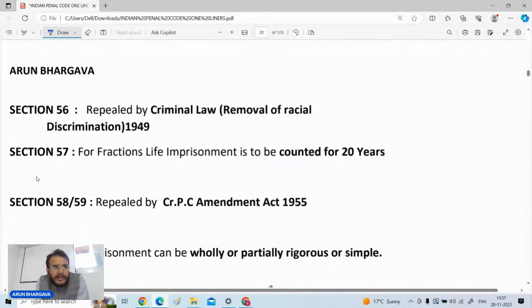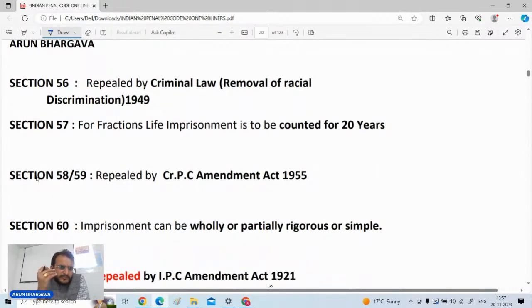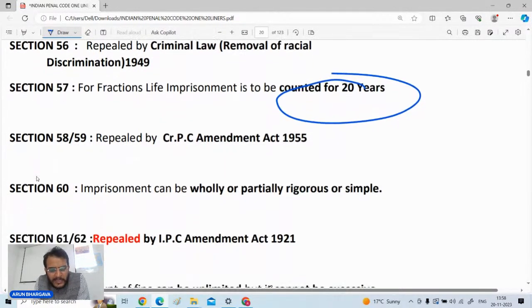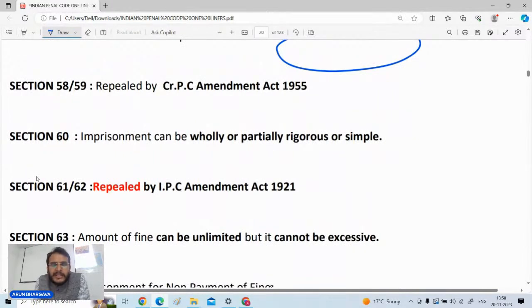Another question is that which comes from section number 57. 56 तो रिपील हो चुका है, that is removal of the racial discrimination act 1949 के थ्रू ये रिपील हो गया था. सेक्शन नंबर 57 आपके लिए इंपॉर्टेंट है कि whenever the life imprisonment is taken up, generally the life imprisonment is considered to be the whole of the life, but if any calculation is required to be done, fractions of life imprisonment are to be taken up, then it is to be counted for 20 years period. ठीक है, कभी भी आपको कोई कैलकुलेशन करनी हो लाइफ इम्प्रिजनमेंट के, इसको देखने के लिए हम 20 साल मान के चलते हैं, लेकिन लाइफ इम्प्रिजनमेंट का मतलब ये नहीं है कि 20 साल, सिर्फ कोई कैलकुलेशन अगर करनी है तो उसके लिए हम 20 साल की एक फिगर जो है उसको लेके चलते हैं.